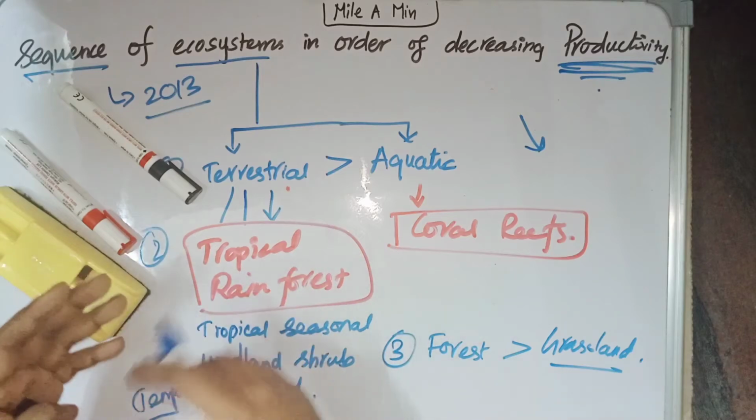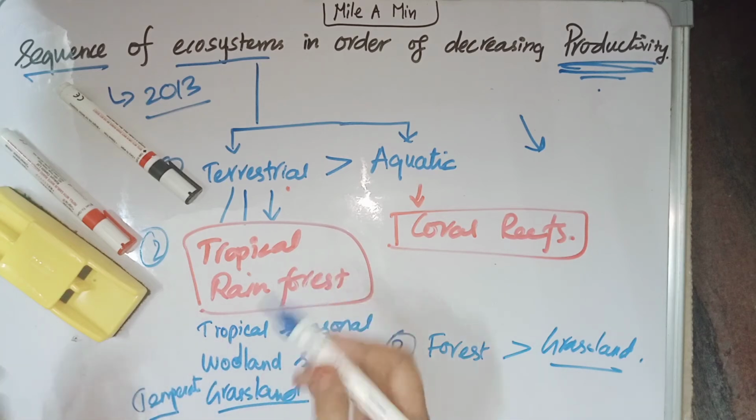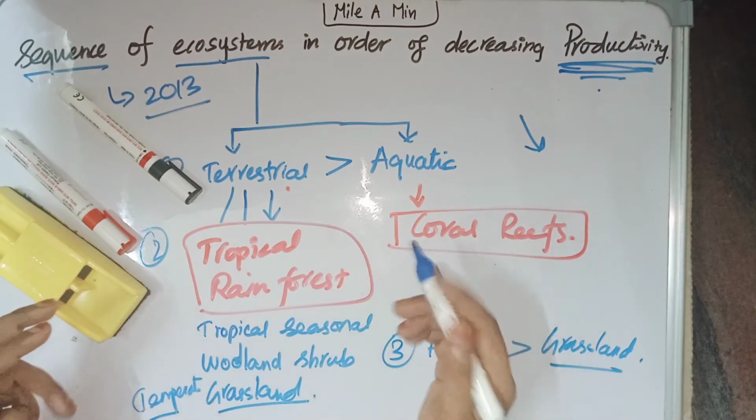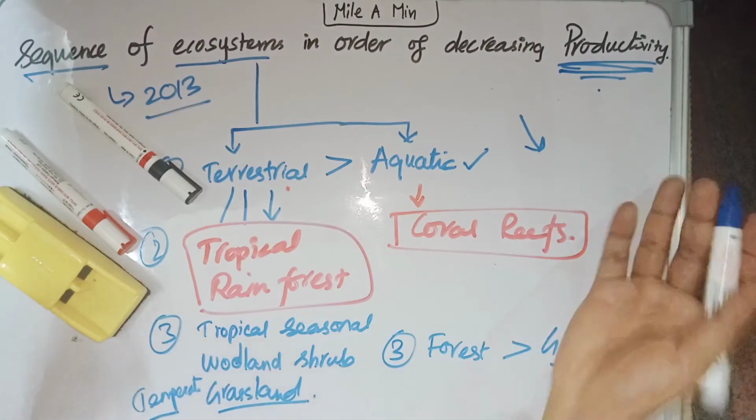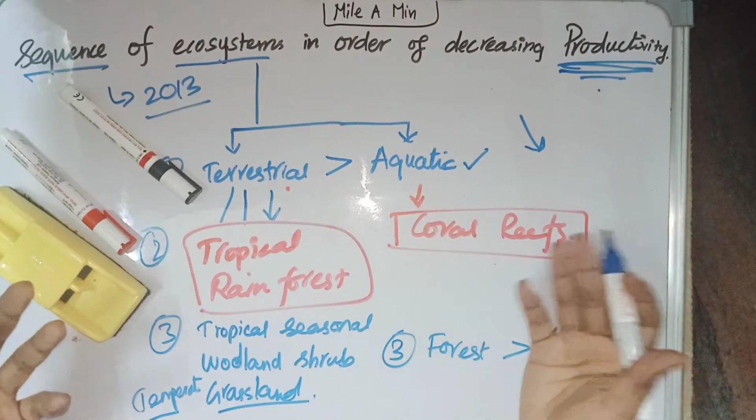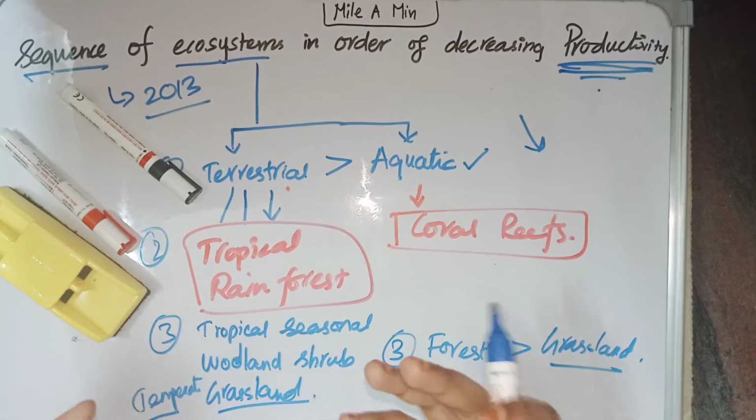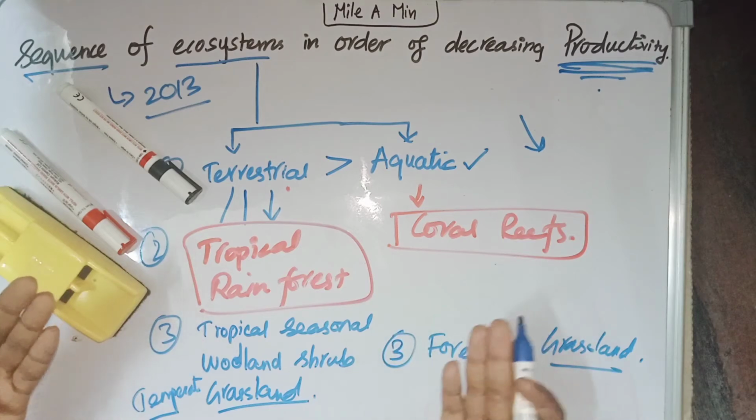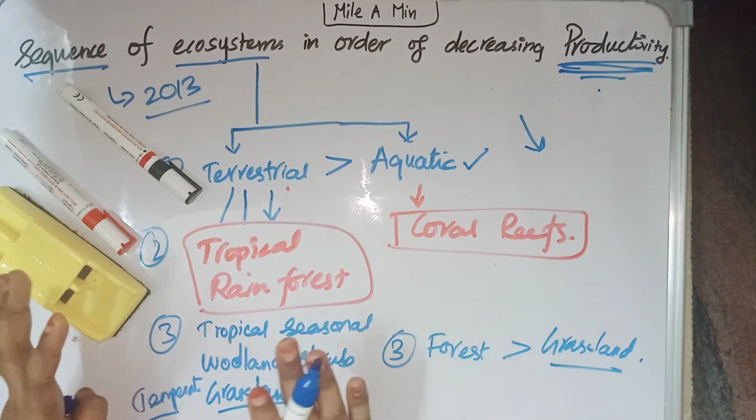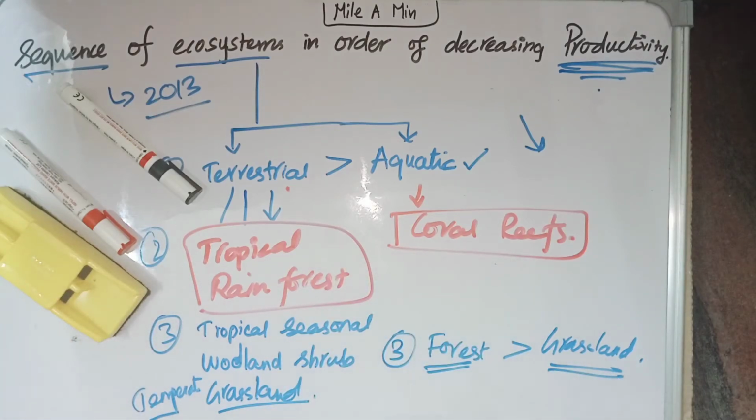First, terrestrial ecosystems have higher productivity compared to aquatic ecosystems. Second, in terrestrial ecosystem, tropical rainforest has the highest productivity, and in aquatic ecosystem, coral reef has the highest productivity. And the third point is primary productivity. Based on primary productivity, tropical rainforest is the highest, then tropical seasonal forest, third is woodland and shrubland, and the least is grassland. Why? Because forest will generally have high net primary productivity compared to grassland. Based on these steps, we can answer this question.